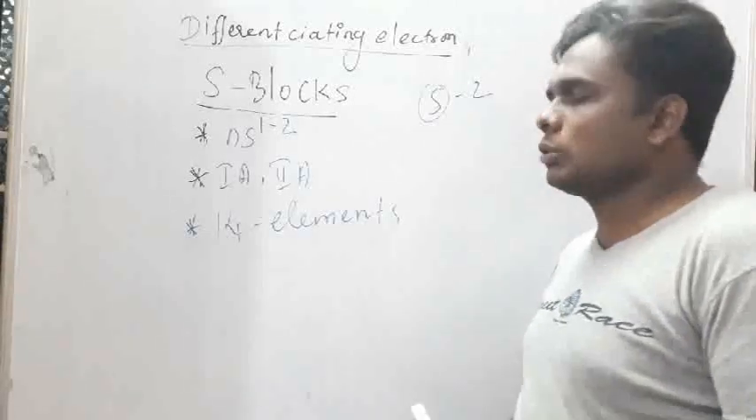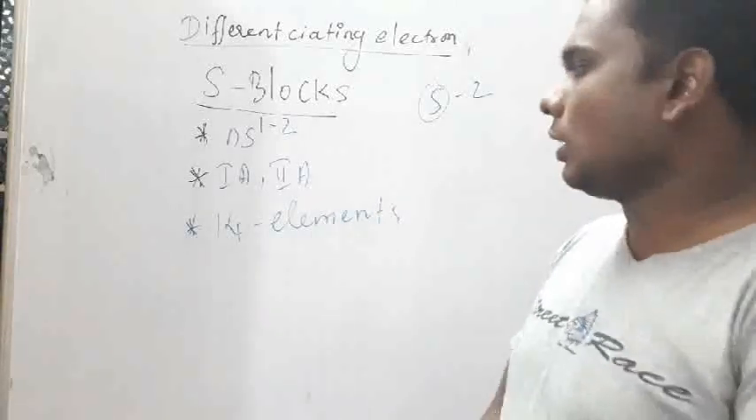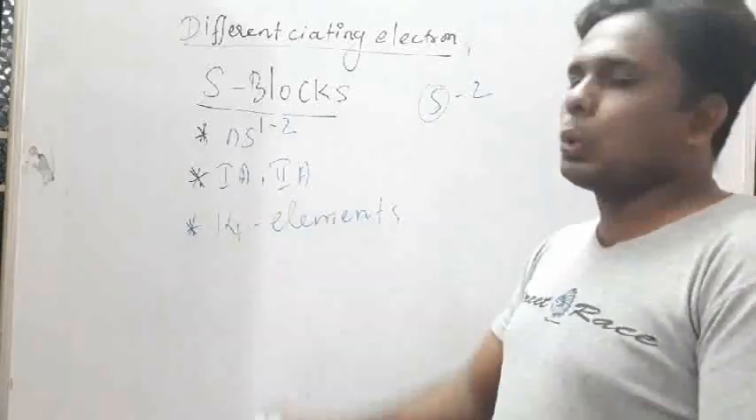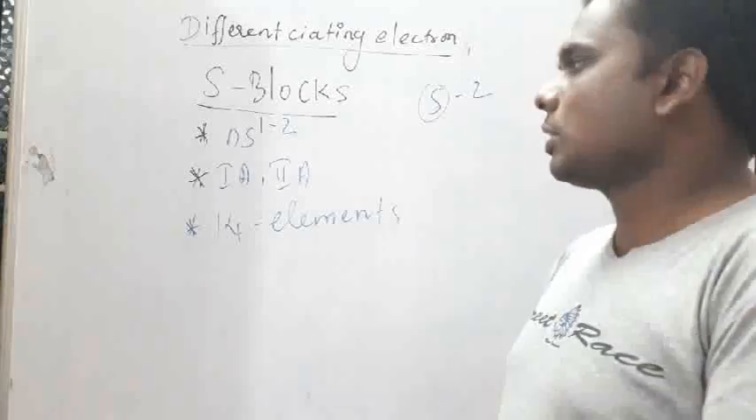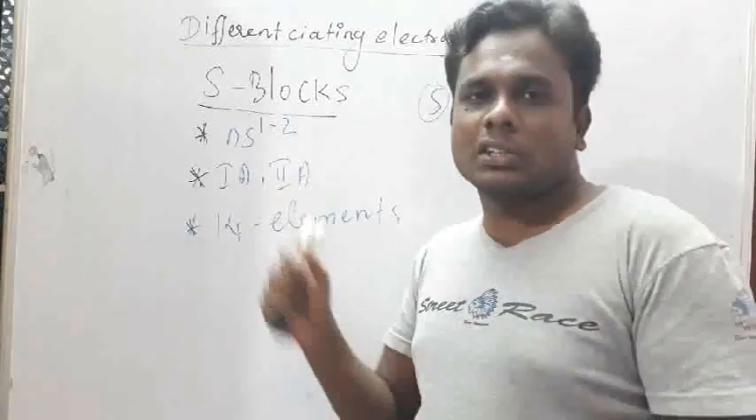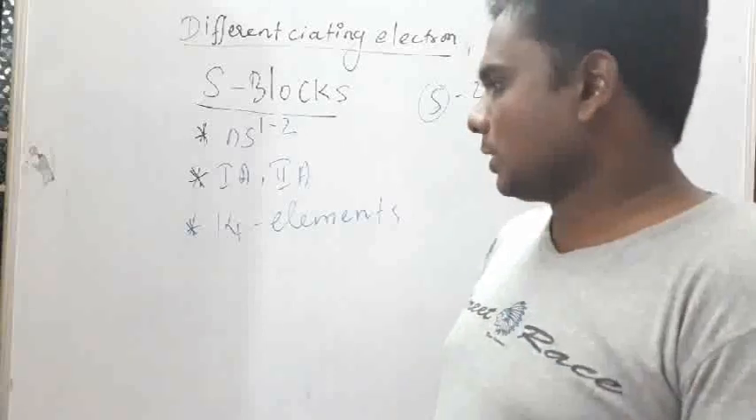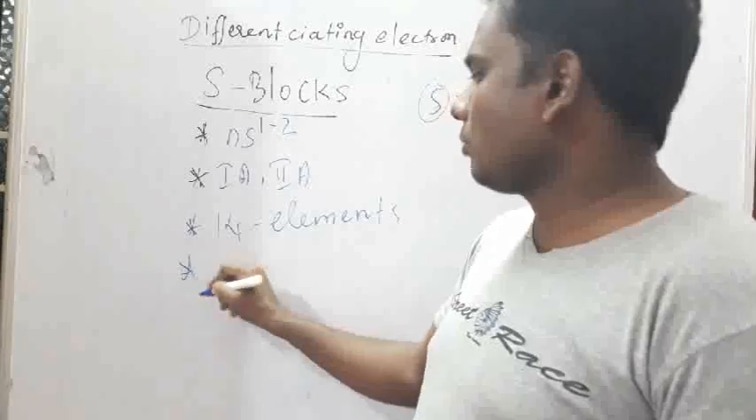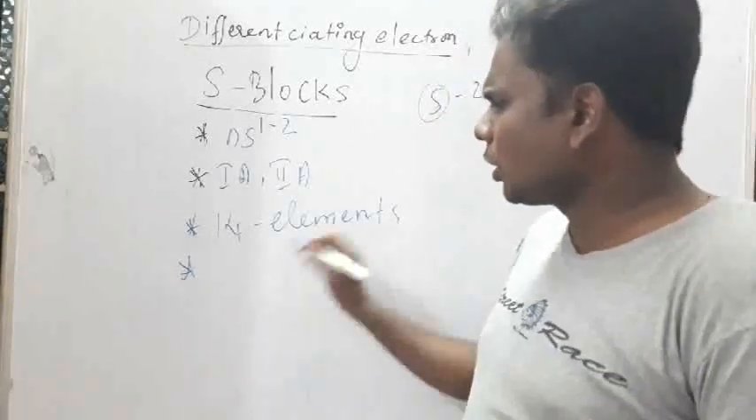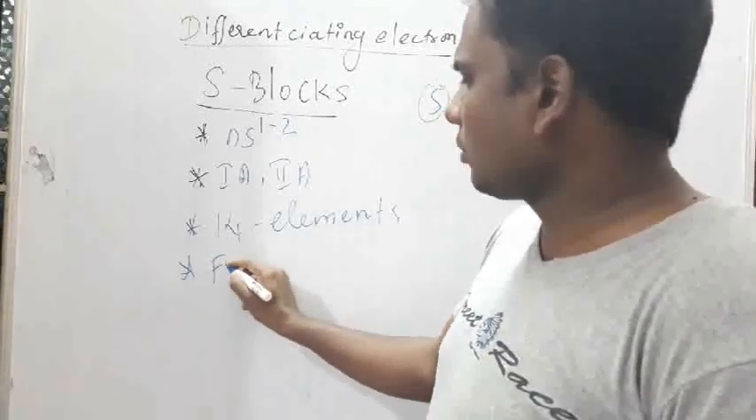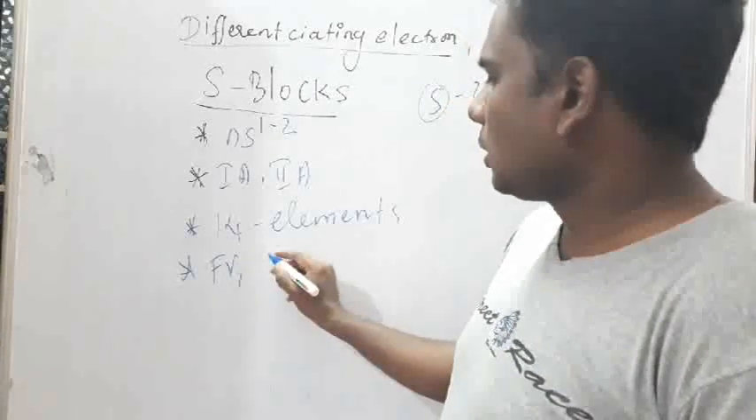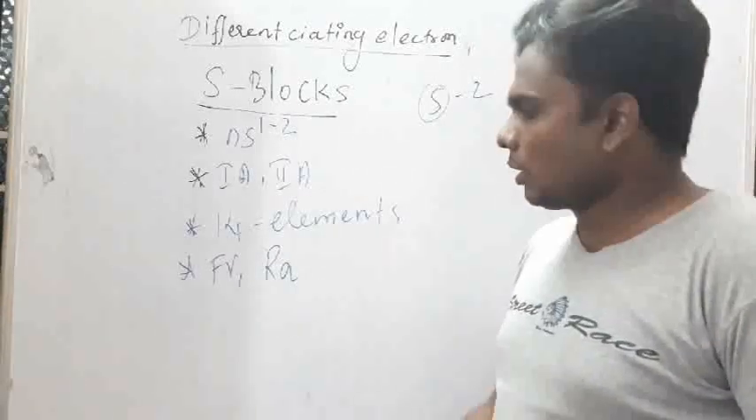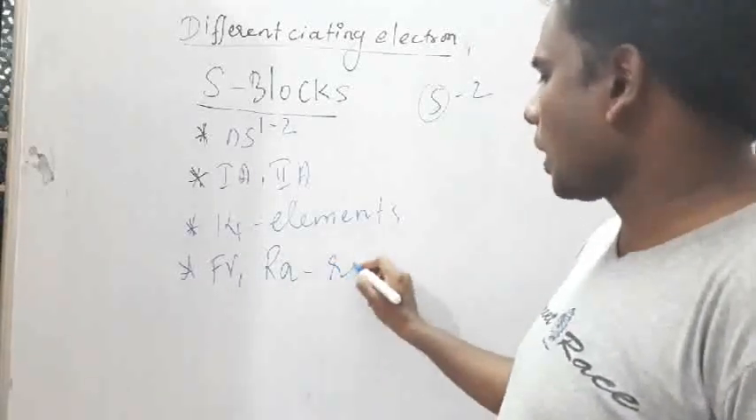In the S block there are 14 elements and two groups: the 1A group and the 2A group. The 1A group, as you know, is called the alkali metals. The 2A group is called the alkaline earth metals. Here, francium and radium in the S block are radioactive elements.